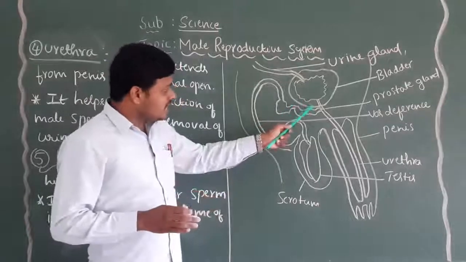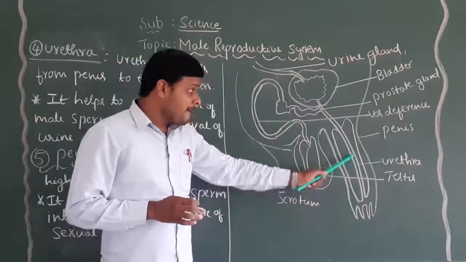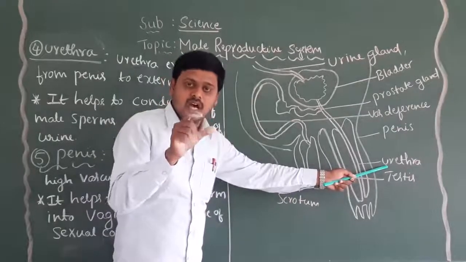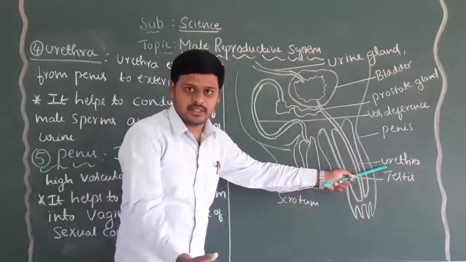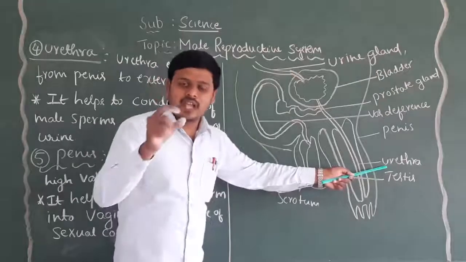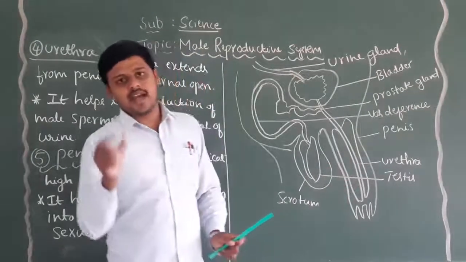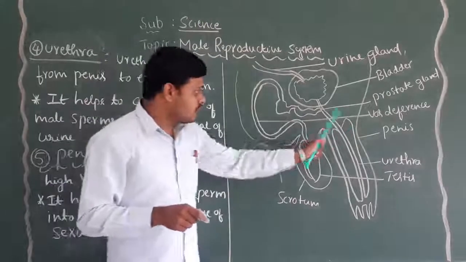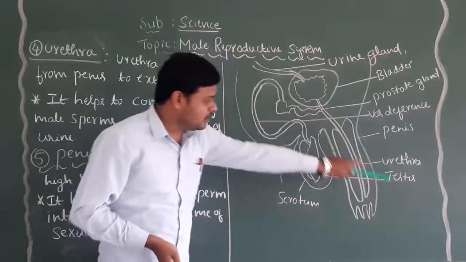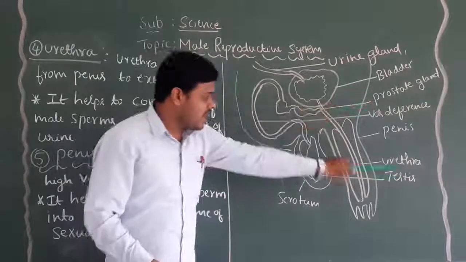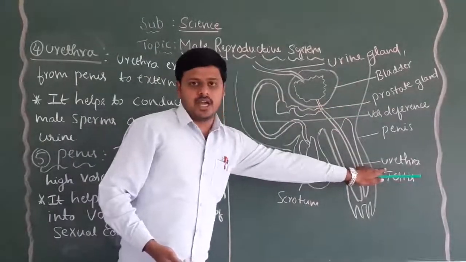That urine comes out from the urethra only. The male sperms also come out from the urethra only. The urine comes out from the bladder through the urethra, out of the body, with the help of the bladder as well as the urethra.